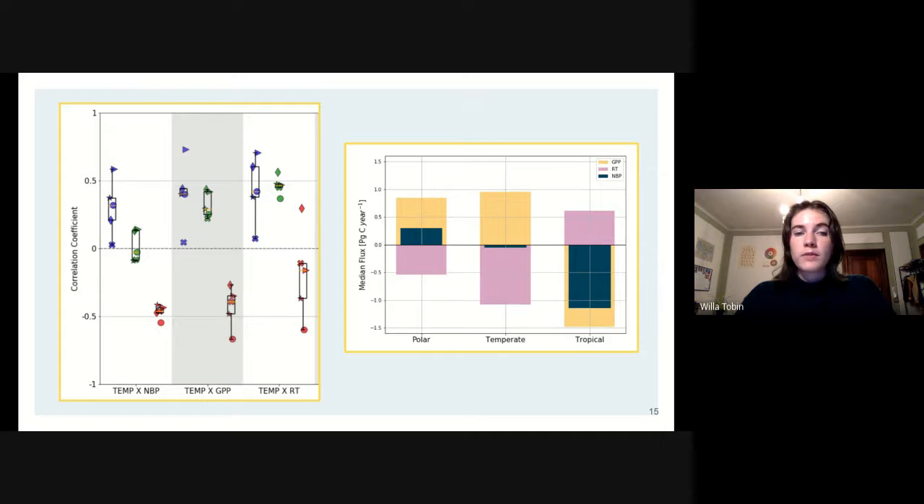The same can be said for the tropical region, with the exception of the CAN ESM5 model due to the outlier temperature and RT correlation.